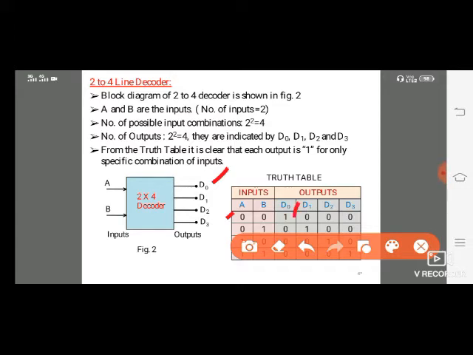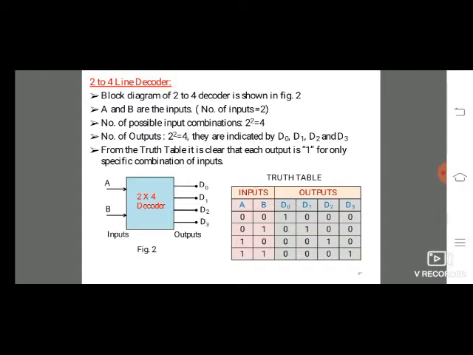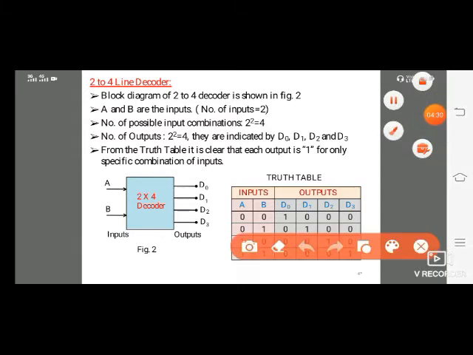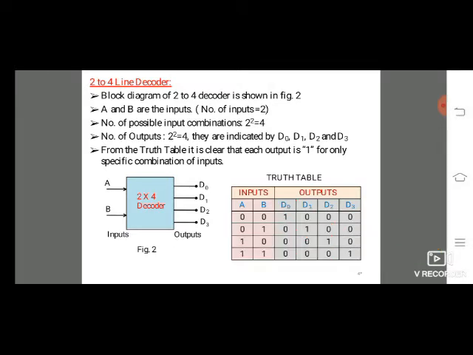Second condition we are applying 0, 1. So D1 will be active, remaining all are inactive. Next we are applying 1, 0. D2 will be active, remaining all are inactive. Next we are applying 1, 1. D3 will be active, remaining all are inactive. We have observed clearly, we are getting the cross ones. So this is our 2 to 4 line decoder.